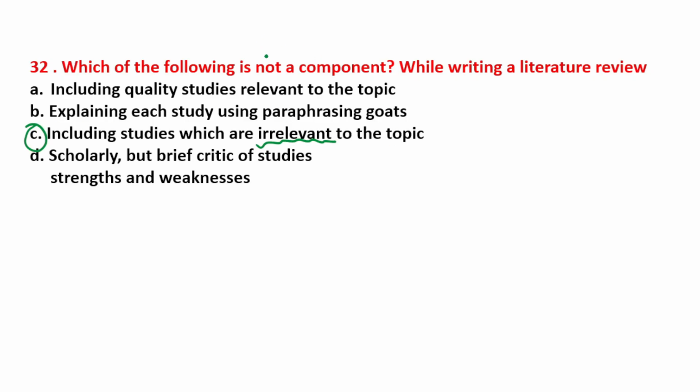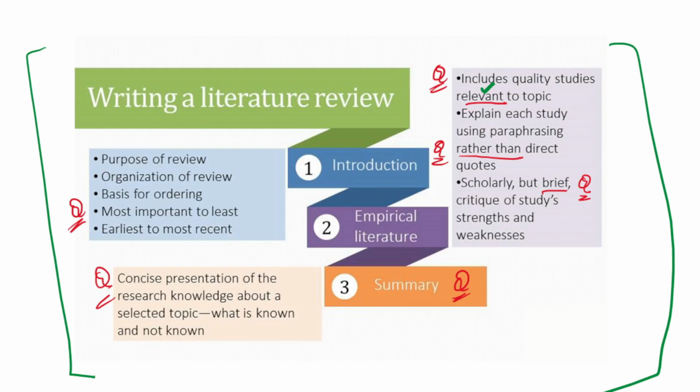So therefore, we have taken this as an answer, because the question was which of the following is not a component. So including studies which are irrelevant to the topic is not a component, because the component will be it should include quality studies which are relevant to the topic. So similarly, you please go through all the other options, because each and every sentence has been asked as a question in the empirical literature, also in the summary part, and also in the introduction part we have seen previously in one of the questions.